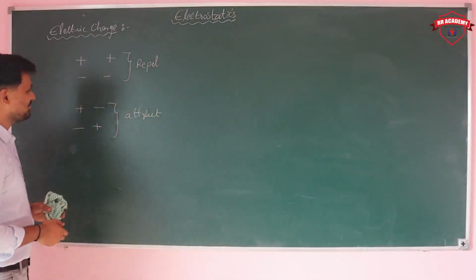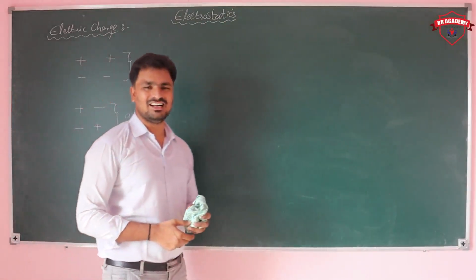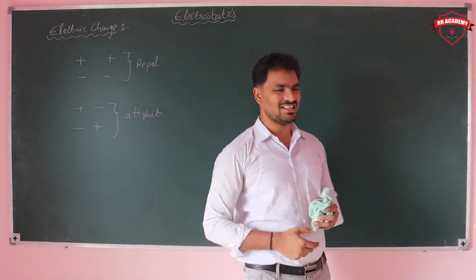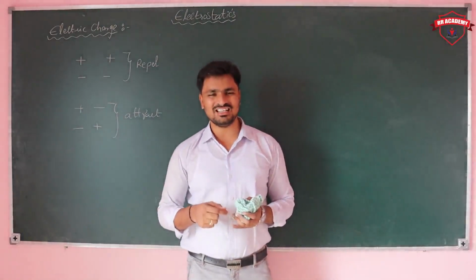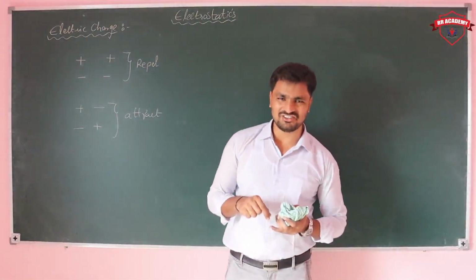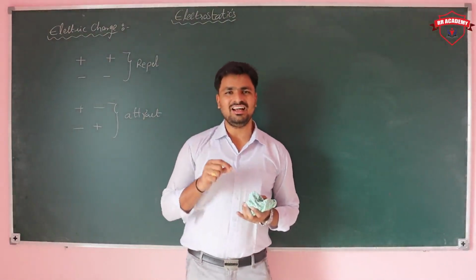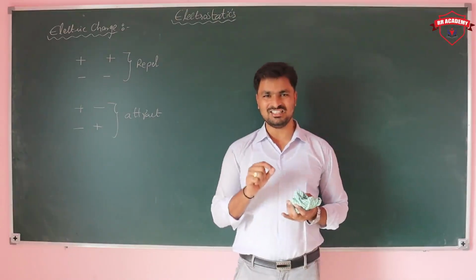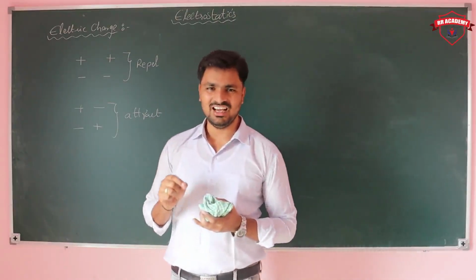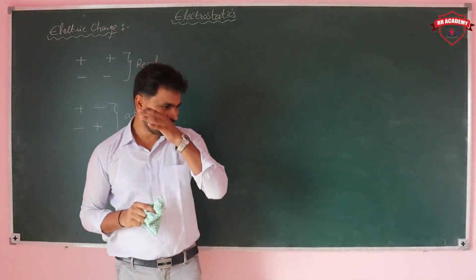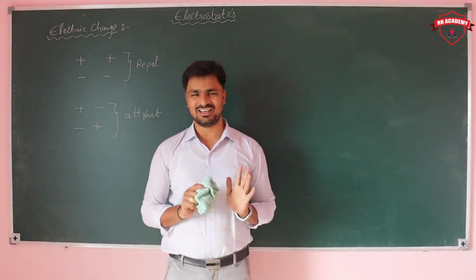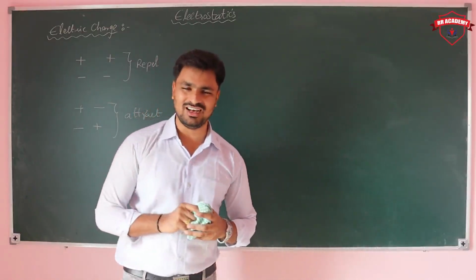That's one property. Next, charge is conserved. Conserved means the total charge remains constant. Charge can neither be created nor destroyed. It can only be transferred from one body to another body.